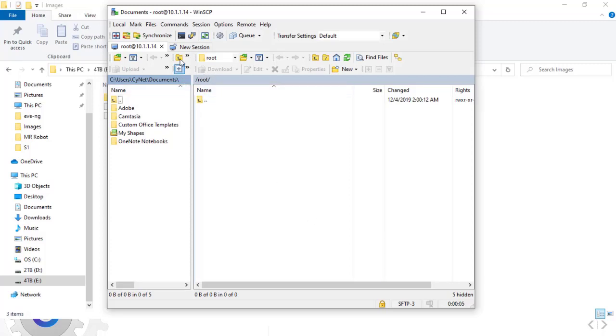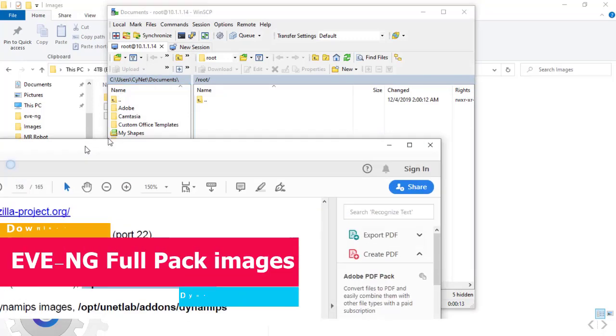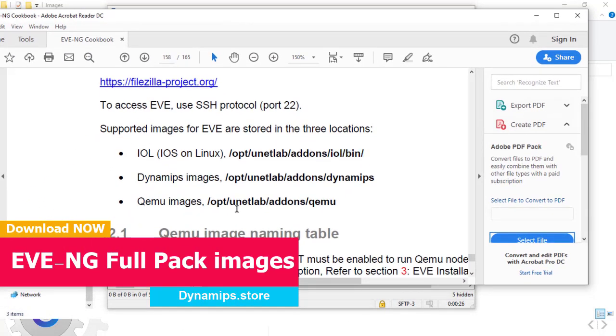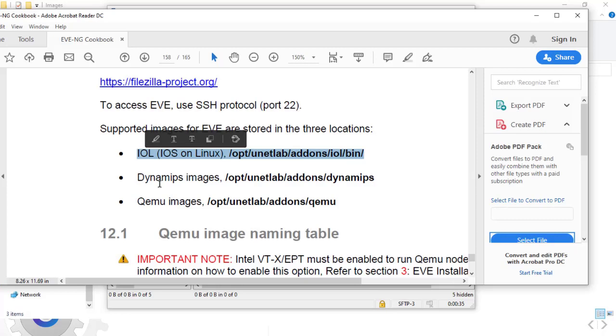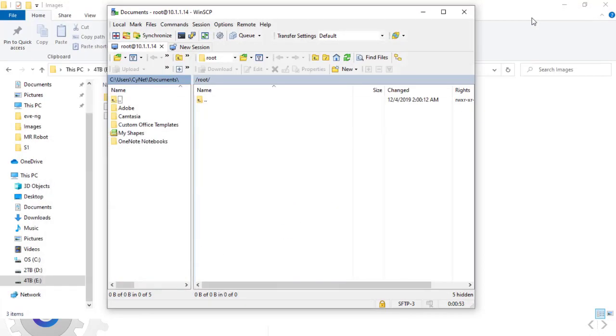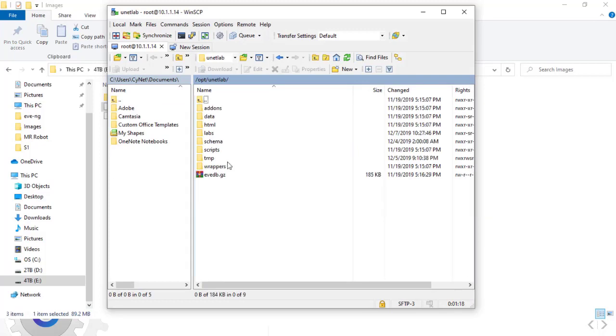Here is the path. We need to copy a file according to the EVE file types. For IOL files, we should go to opt unetlab addons iol and then bin. And Dynamips files are located in opt unetlab addons dynamips, and the Qemu files are in opt unetlab addons qemu. First, we should copy one of the image files on EVE-NG. We'll go to the desired path and we'll copy the image file and paste it here.